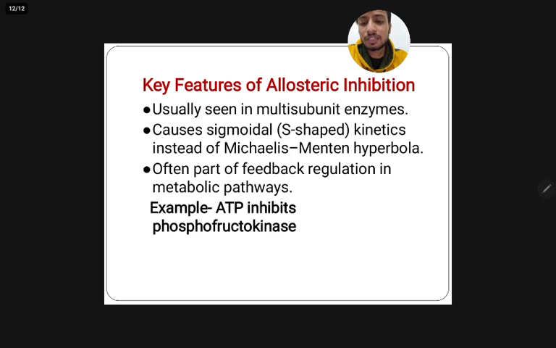To summarize, enzyme inhibition is a fundamental concept in biochemistry that explains how enzyme activity can be controlled or reduced by different types of inhibitors: competitive, uncompetitive, non-competitive, and allosteric inhibition. Each involves different modes of binding and produces characteristic changes in Vmax and Km as well as distinct kinetic patterns. Understanding these mechanisms is essential not only for grasping metabolic regulation in living cells but also for designing and using drugs that target specific enzymes and diseases.